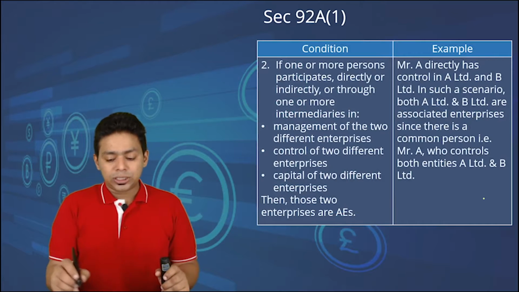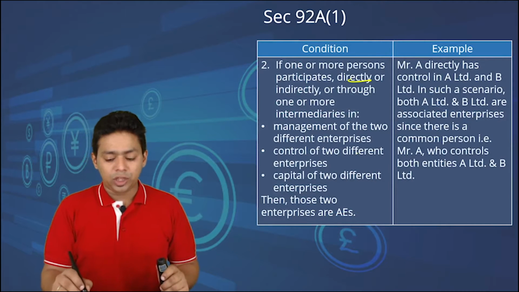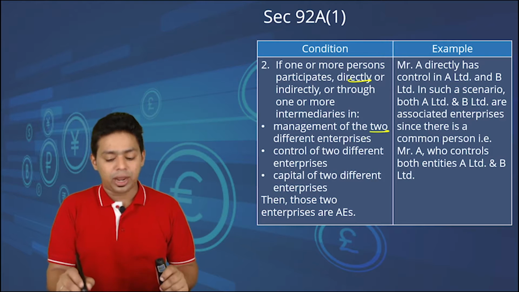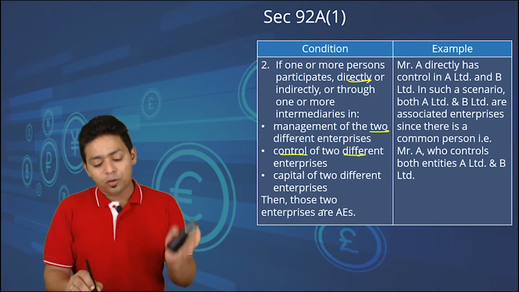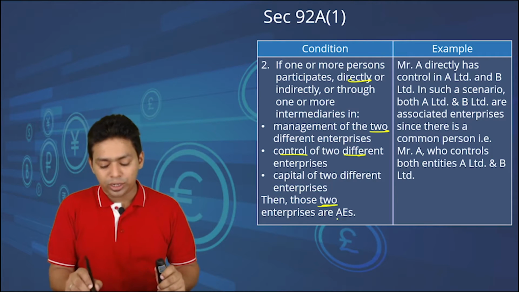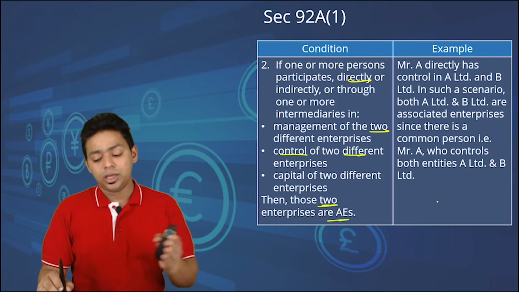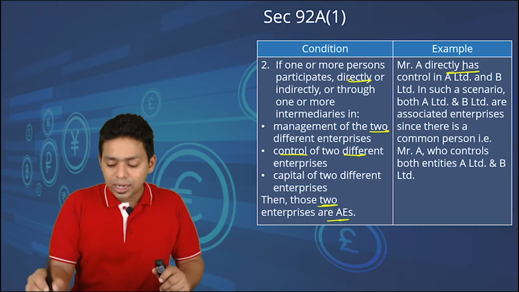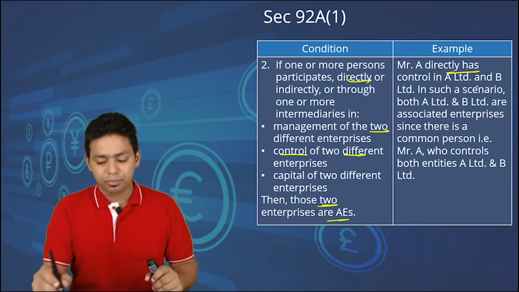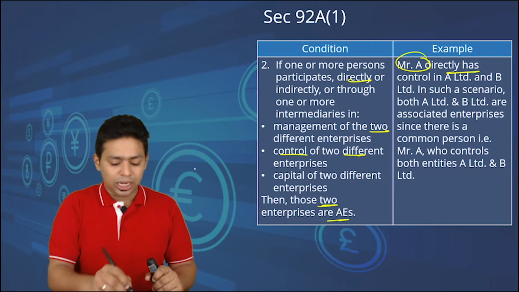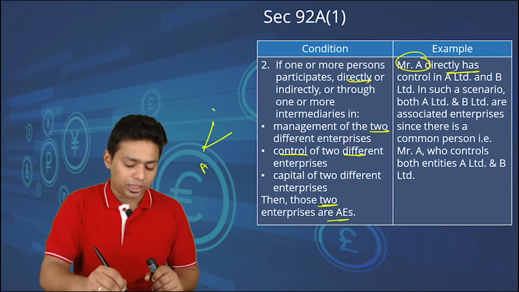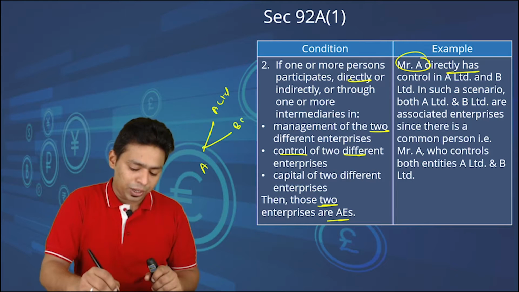If one or more persons participate directly or indirectly, through one or more intermediaries, in the management of two different enterprises, or control two different enterprises, or the capital of two enterprises, then those two enterprises are associate enterprises. So what is the example? Mr. A has control in A Limited and B Limited. So Mr. A is having control in two companies, A Limited and B Limited.